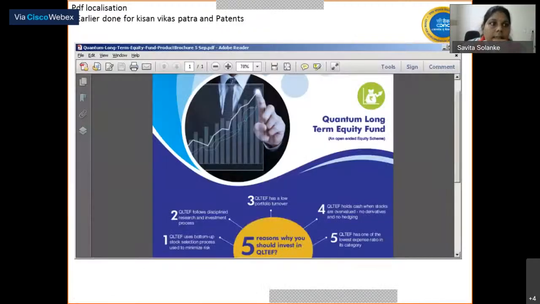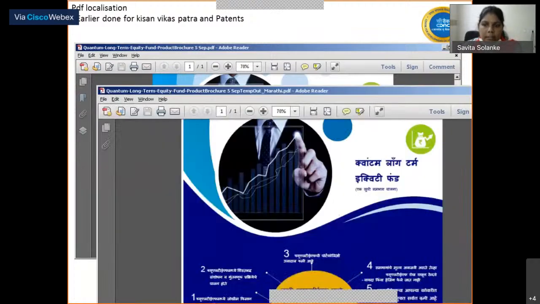And this is PDF localization. We are providing a solution at the document level also. This is a manual. This is the English version of that manual, and this is the Hindi version of that manual. So the designer need not worry about maintaining the same translation for a Hindi manual, Bangla manual, and 22-language manuals. He needs a solution. We use our software and translate your PDF.